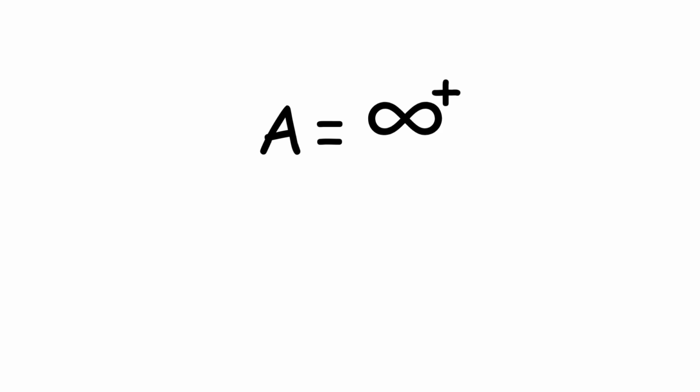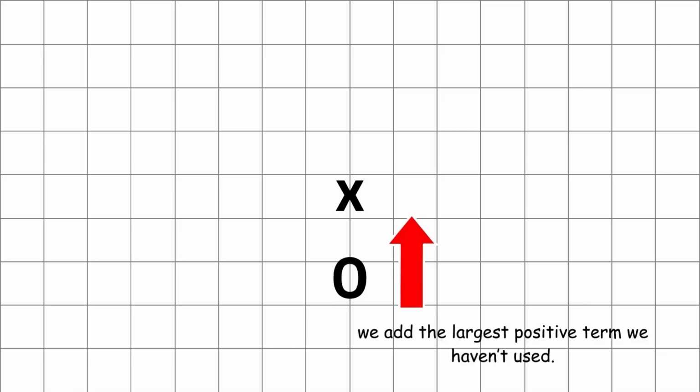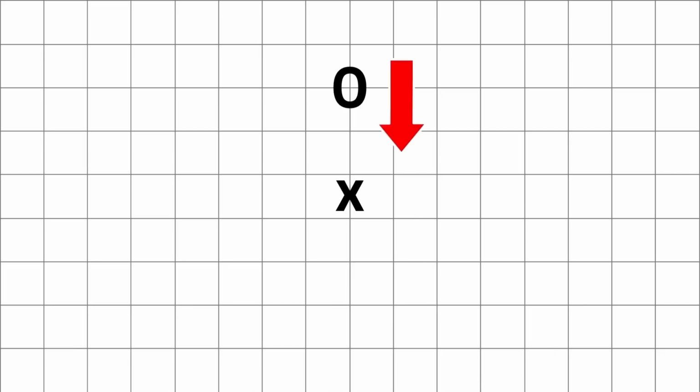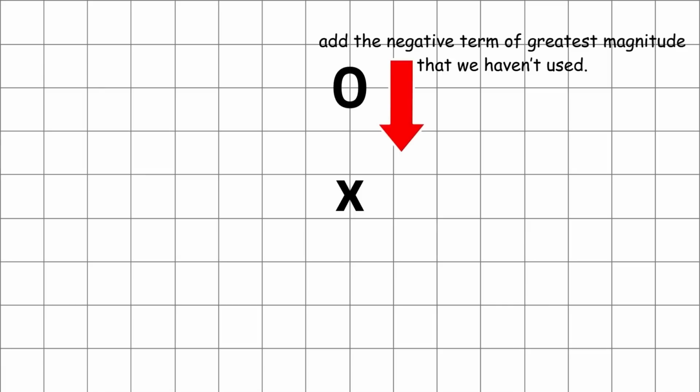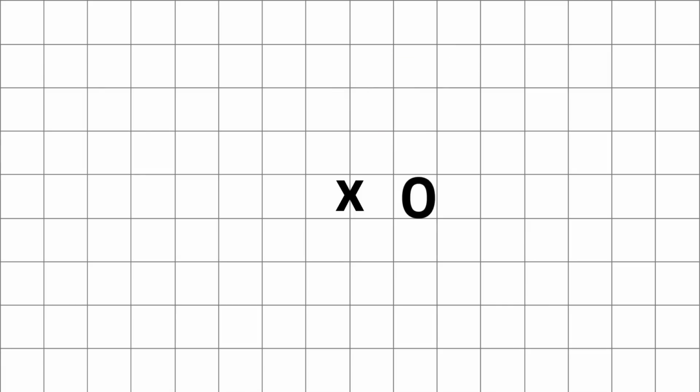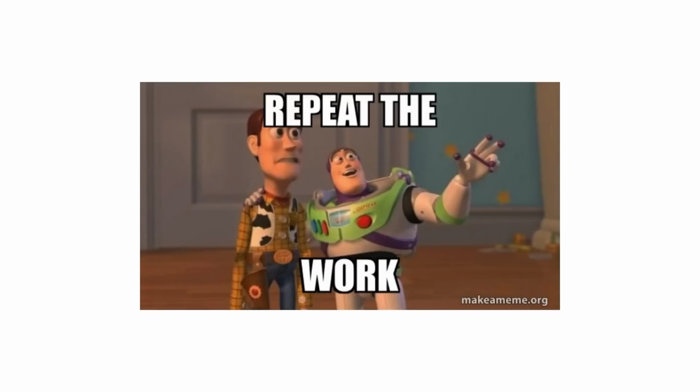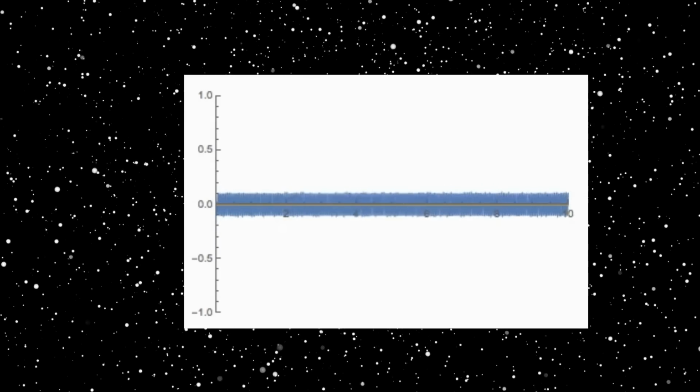Thus, the only possibility is that the positive terms sum to positive infinity and the negative terms sum to negative infinity. Due to the fact that these are unbounded, we can combine terms to go as high or low as we want. In order to test this out, let's pick any real number x and try to get to it by adding our terms. We start at 0. If x is above us, we add the largest positive term we haven't used. If x is below us, we add the negative term of greatest magnitude that we haven't used. If we are currently at x, we can add either a positive or a negative term. We can repeat this process indefinitely, going as far up or down as we need, and gradually converging on x as our terms get smaller and smaller.